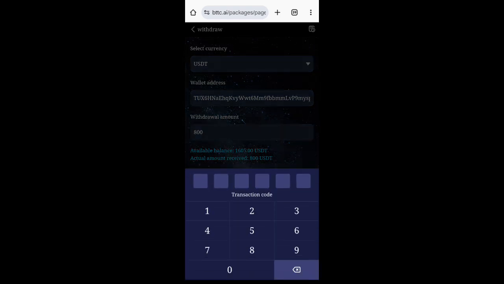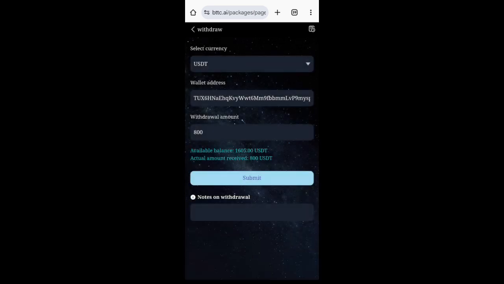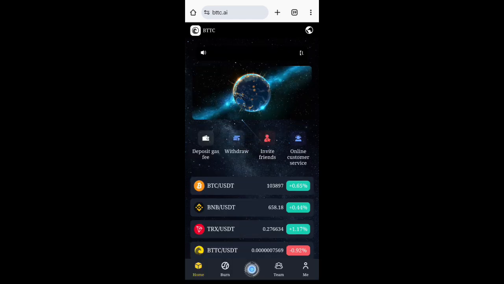Then they'll ask you for your transaction password. So when they ask you for your transaction password, you put your transaction password. Then you see this is what is going to show you: a miner fee is required, which means that before we can actually withdraw this money, we need to pay TRS.